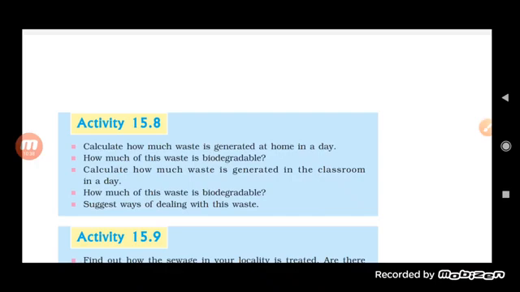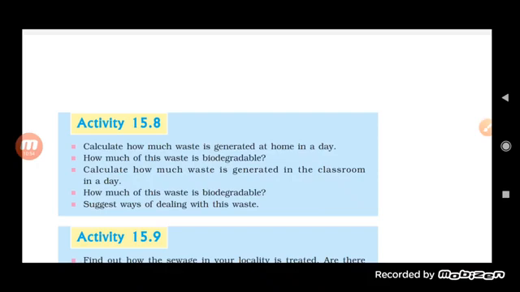Okay. So how much of this waste is biodegradable? Yes, especially the kitchen waste, we include it in the biodegradable. It means it can be degraded with the help of microorganisms. It can be decomposed. And calculate how much waste is generated in the classroom in a day.